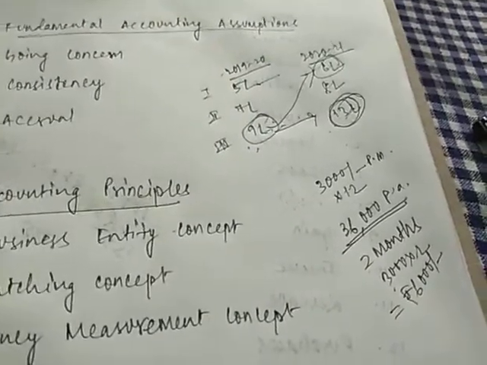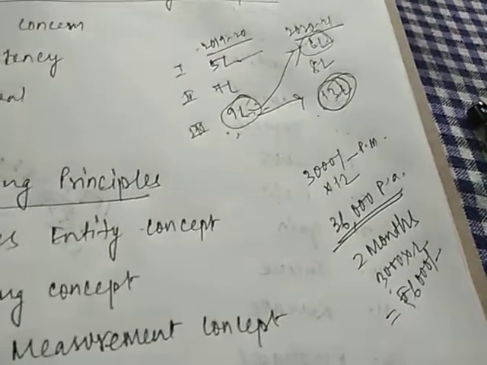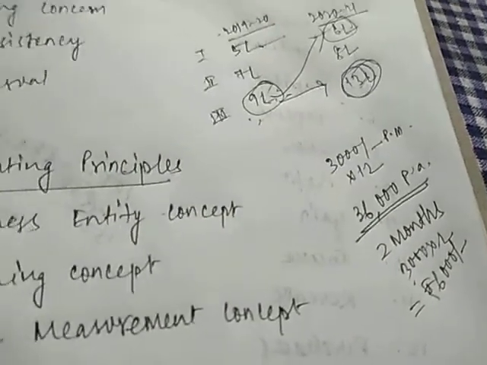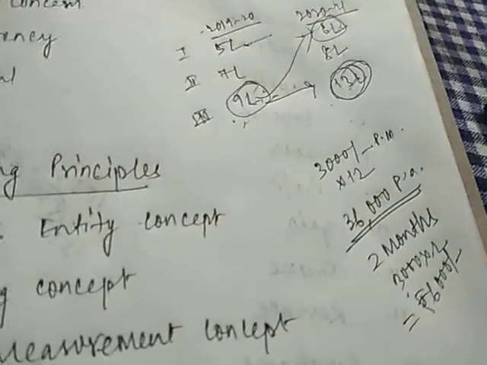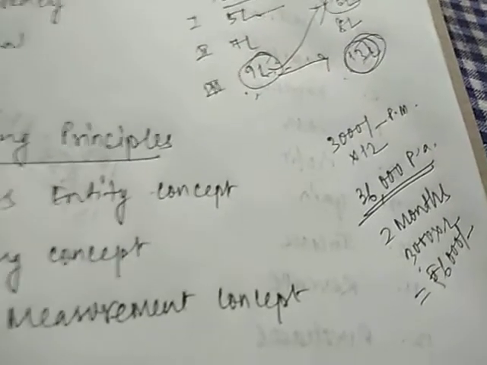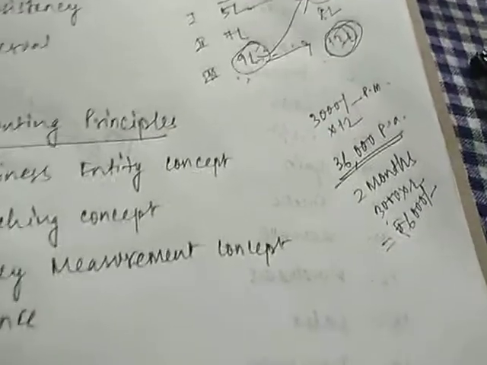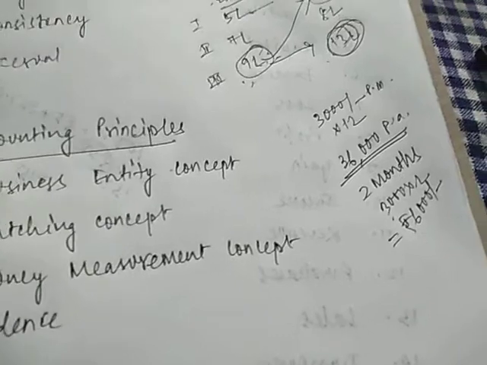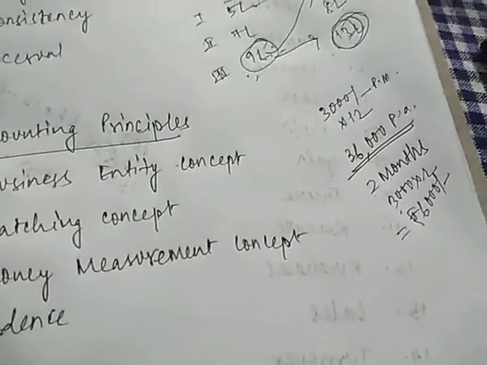So we were discussing salary. Out of this 36,000, 6,000 is unpaid. So I should show salary 36,000 in the salary column, and I should not show 30,000, because my expense for the year is 36,000. Two months' salary, that is 6,000, is unpaid. That is a separate issue. We have not paid it yet, but we will be paying it in the next year or the year after, or whenever. But this amount of 36,000 must be shown in the salary column.